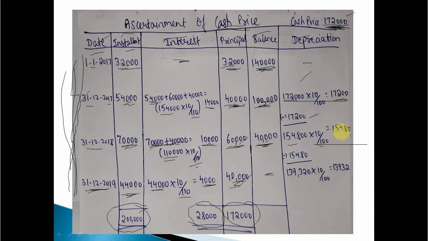On that value again 10% depreciation, that is 15,480. Same way for the next year, 2019. To get the original value of that asset on 31/12/2019, we deduct 15,480 from 1,54,800 and we get 1,39,320. Again 10% depreciation, that is 13,932. Clear? This is about depreciation. In the last problem, the depreciation was simple because it was based on the straight line method, and every year depreciation was the same. Here, since the method adopted is the diminishing balance method, every year the depreciation amount will be different. Clear?